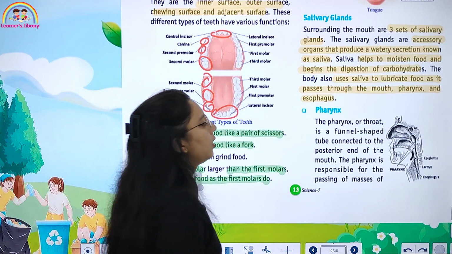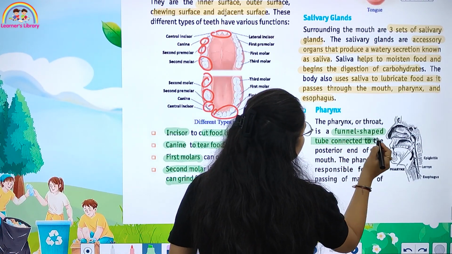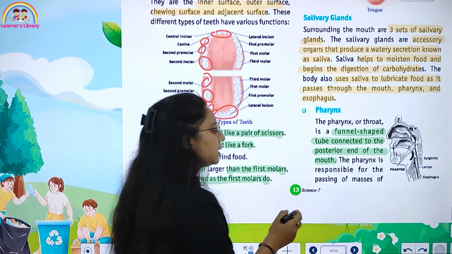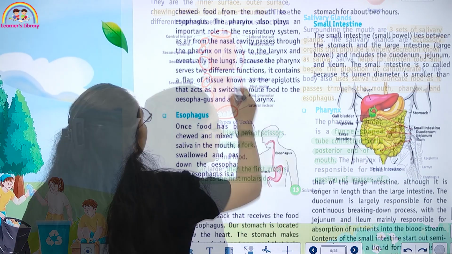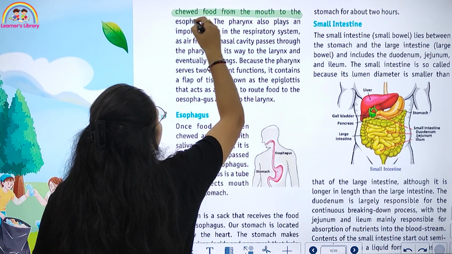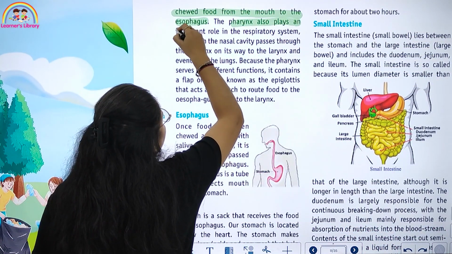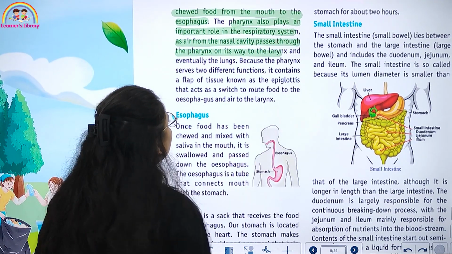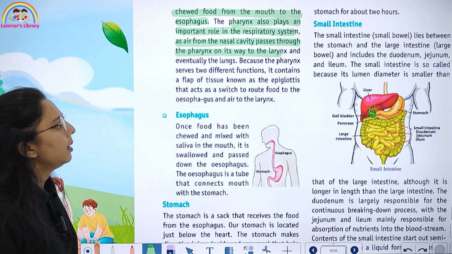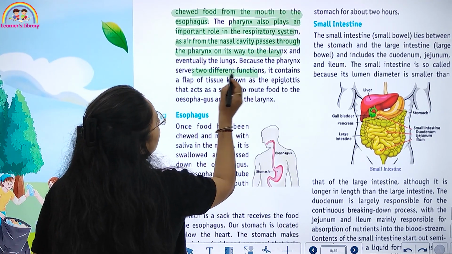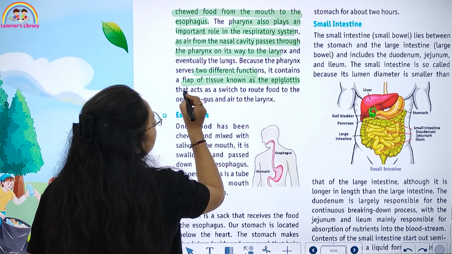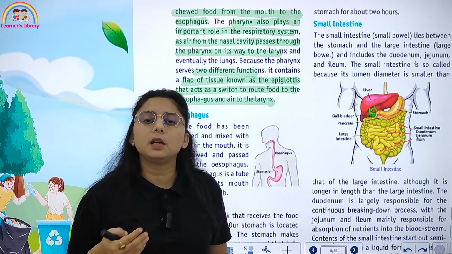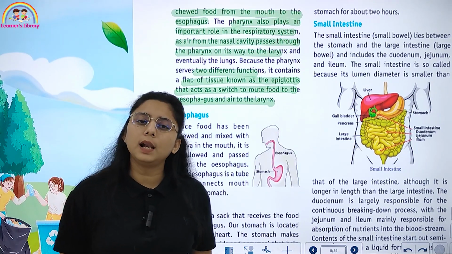What is the pharynx, or throat? It is a funnel-shaped tube connected to the posterior end of the mouth. It is responsible for it. किसके लिए responsible होता है? For passing masses of chewed food from the mouth to the esophagus. It also plays an important role in the respiratory system, as air from the nasal cavity passes through it, eventually reaching the lungs. Because the pharynx serves 2 different functions, it contains a flap of tissue जिसे हम epiglottis कहते हैं, which acts as a switch to move food to the esophagus and air into the larynx. हमारे air देता है हमारे larynx में.